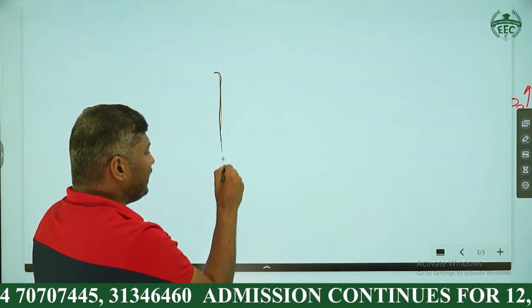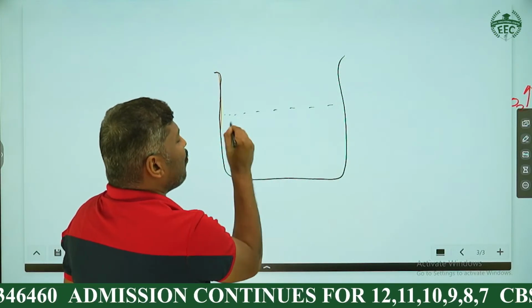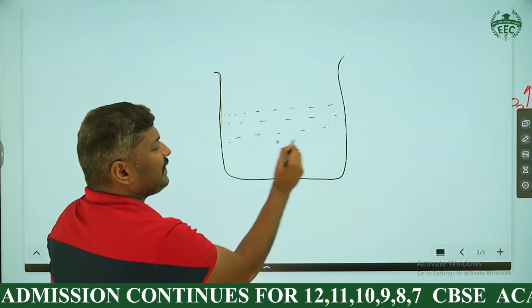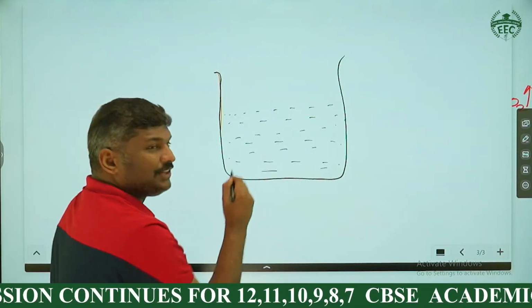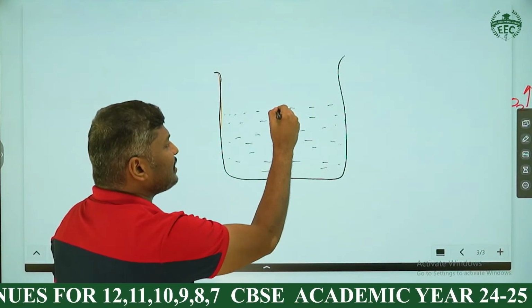And here you can see there is a beaker, my dear students, and the beaker with the water, you know that, and you have to label it in the end. First of all, you have to draw. This is the beaker with water, and here I'm keeping a test tube, my dear students.